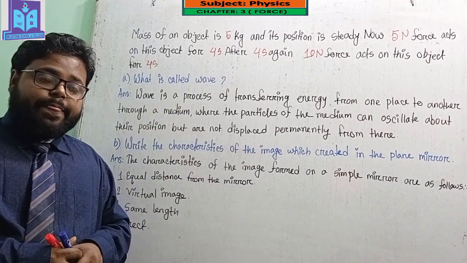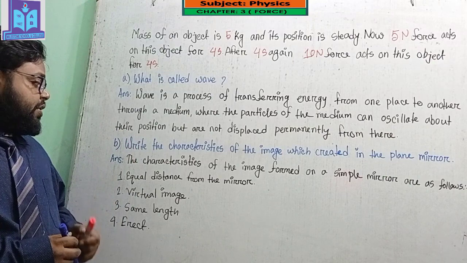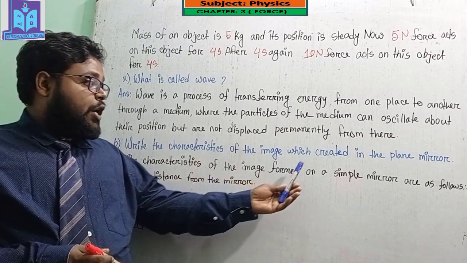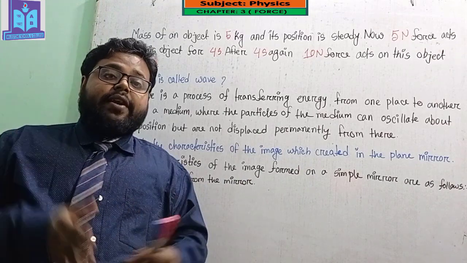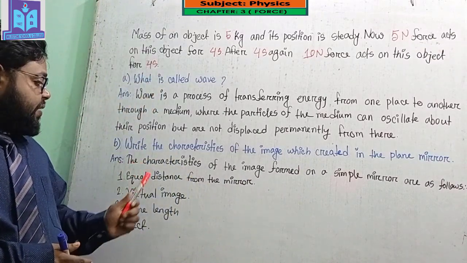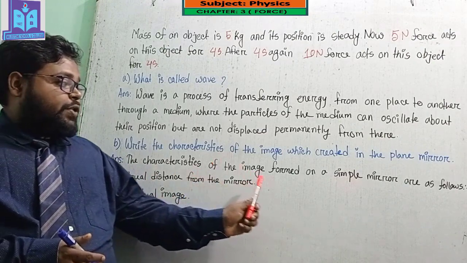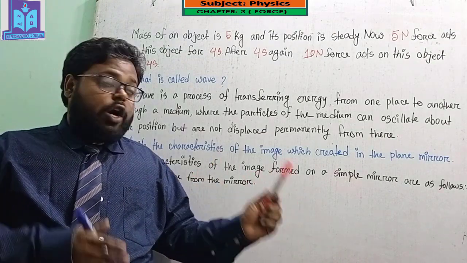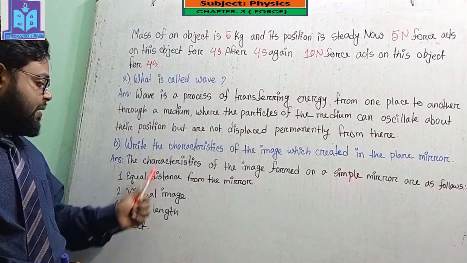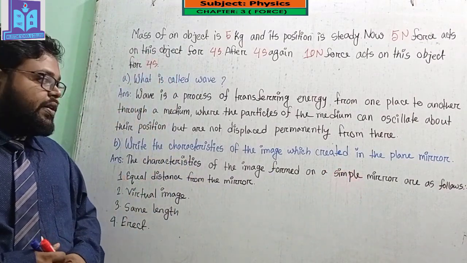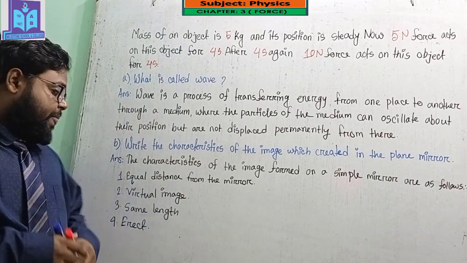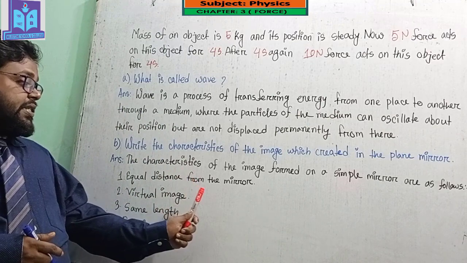Number B question is: write down the characteristics of the image which is created in a plane mirror. The answer is that the characteristics of the image formed in a plane mirror are as follows. Number 1, equal distance from the mirror.